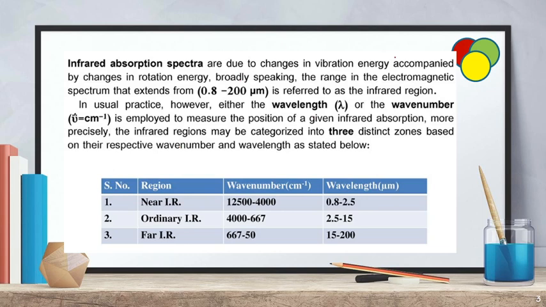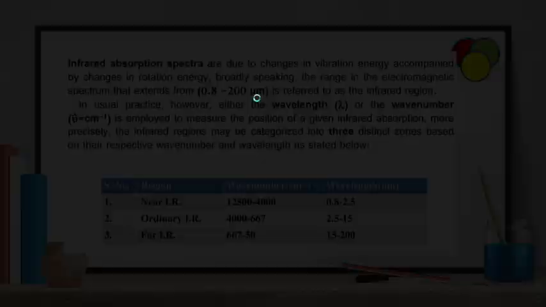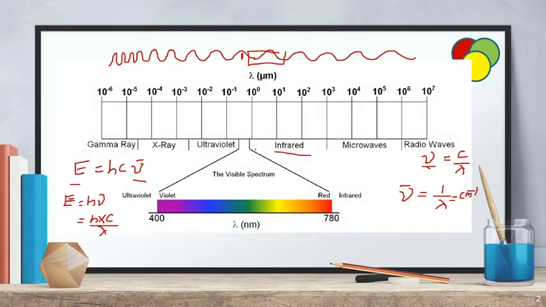And the range of the electromagnetic spectrum for IR extends from 0.8 micrometer to 200 micrometer. See here, from here onwards IR spectroscopy starts.